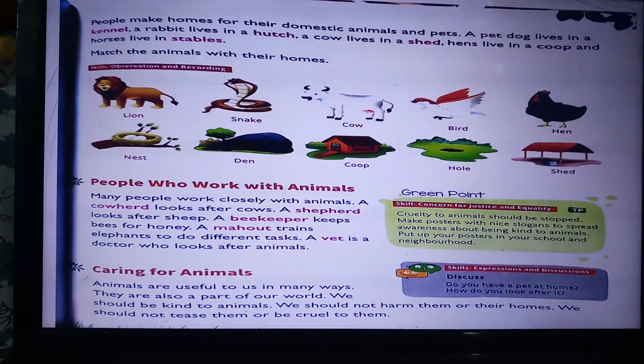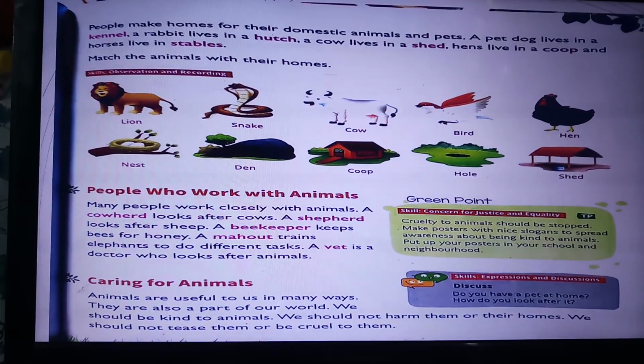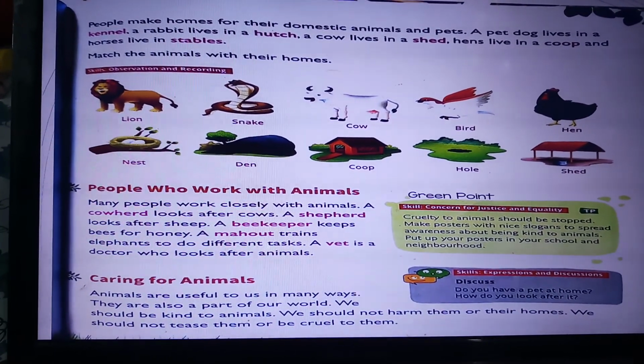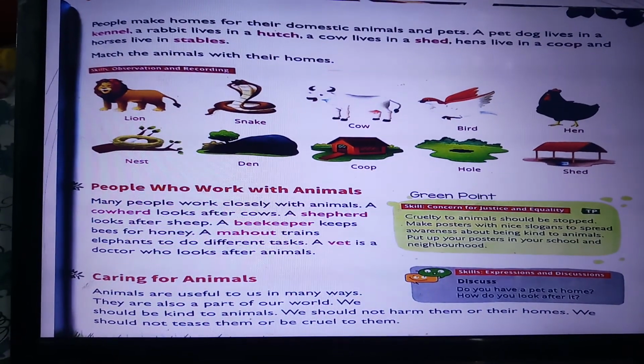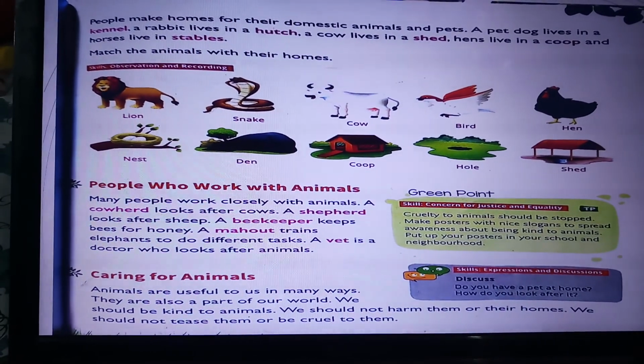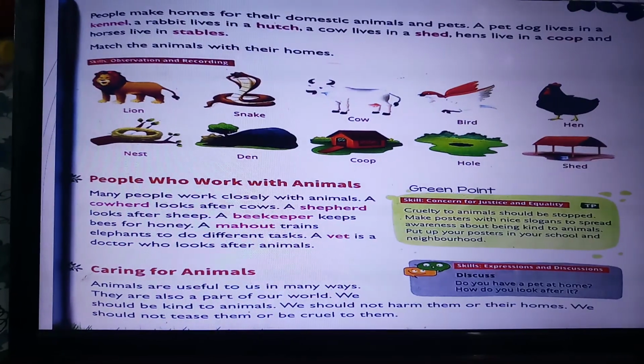Understood? So, the pets that we keep in the house, we make a certain home for them. So, the home of a pet dog is called a kennel. The rabbit lives in a hutch. The cows live in a shed. Hens live in a coop. And the horses live in a stable.